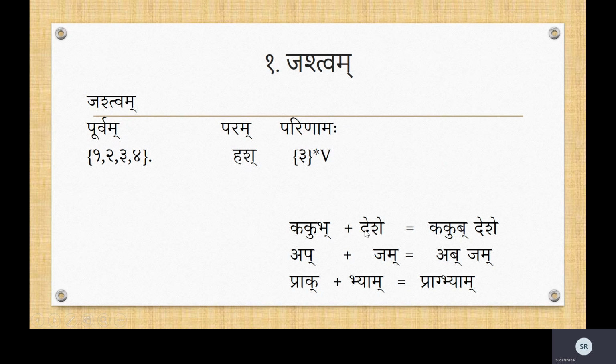Kakubh deshe. Now let us see the para. Is it a Mridu Vyanjana or a Karkasha Vyanjana? It is a Mridu Vyanjana. If you want, you can write down a table of Mridu Vyanjana and Karkasha Vyanjana and keep it with you. You need to refer to these quite frequently.